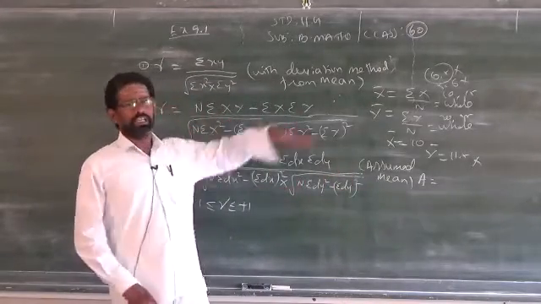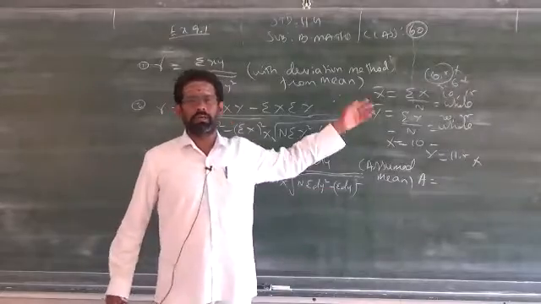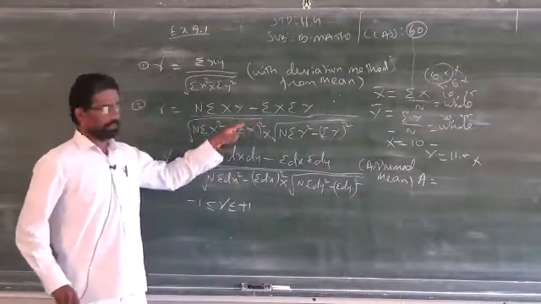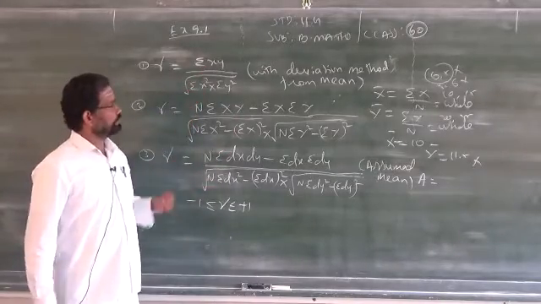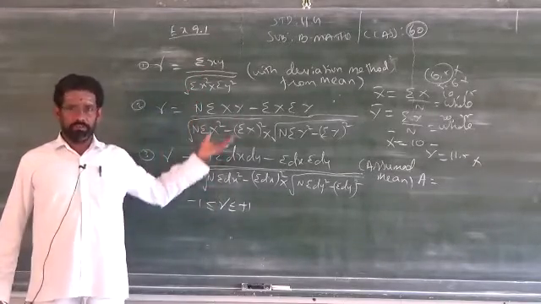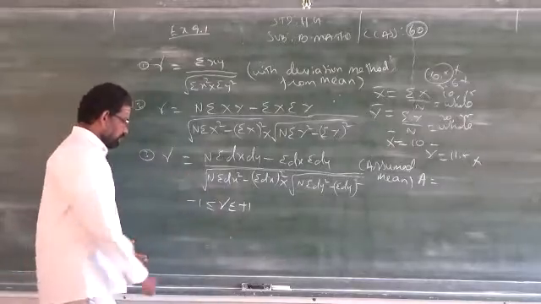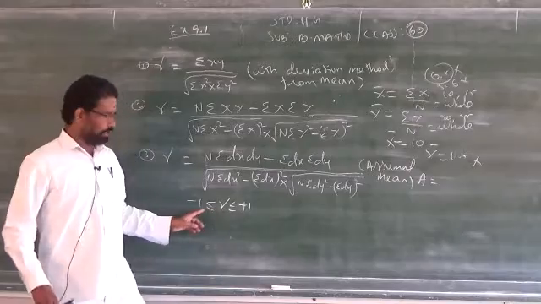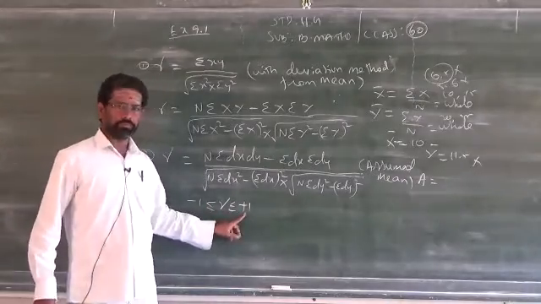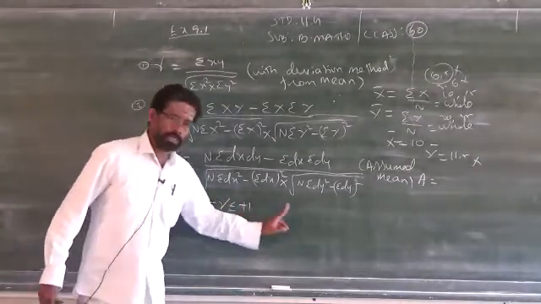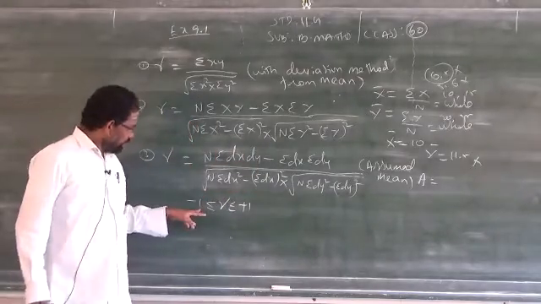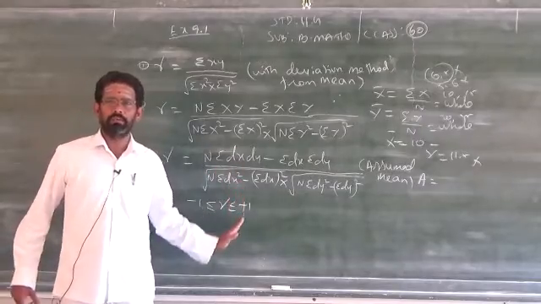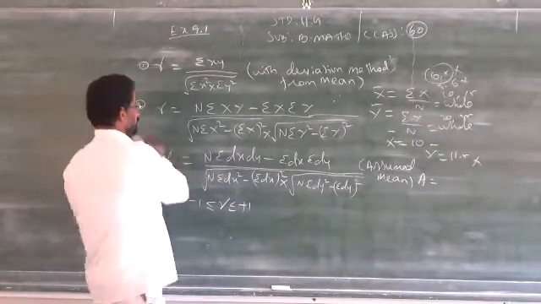First one, straight away you can do it. No need to take X bar or assumed mean, straight away you can apply. That is what I mentioned already, capital X, capital Y. Here small x stands for capital X minus X bar, I will tell you. Clear? So these are the three formulas. You have to understand that your correlation should lie between -1 and +1. When the answer is more than +1, it is wrong. Less than -1, wrong. It should be from -1 to +1.